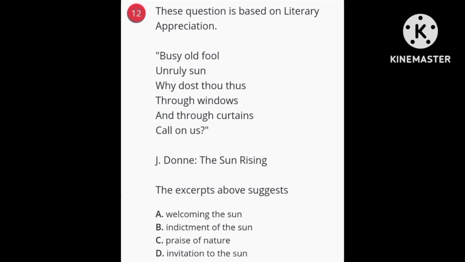Next is question number 12. Question number 12 is also a poem. We are going to study the poem. After reading the poem, we'll answer the question. This is from a poem written by John Donne called The Sun Rising.